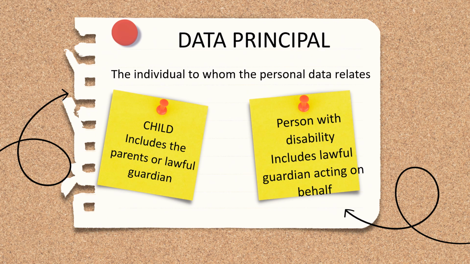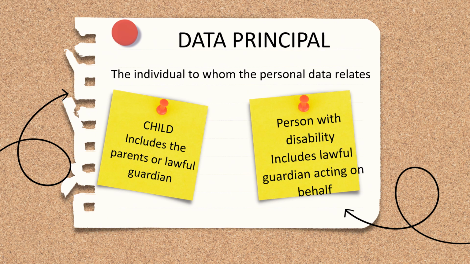So the Act defines data principal as the individual to whom the personal data relates. Example, Samir signs up for an online course. He provides his personal data like full name, his email ID, mobile number, payment details, etc. So, Samir is the data principal here. Why? Because the information belongs to him or it relates to him.